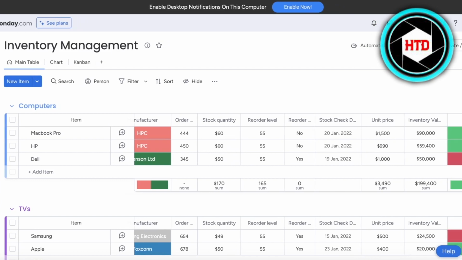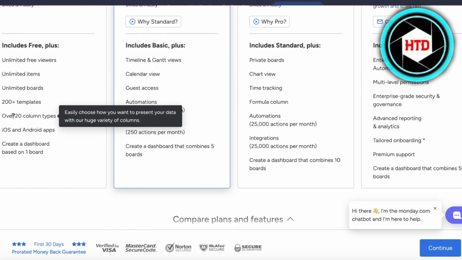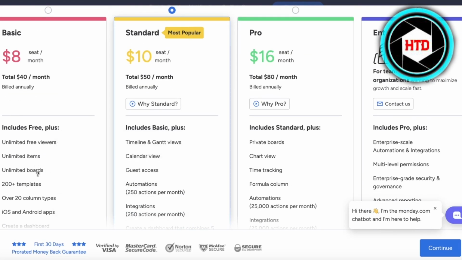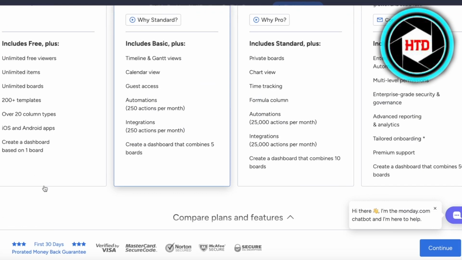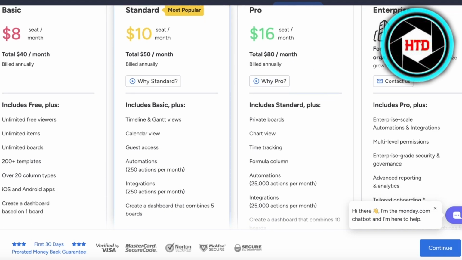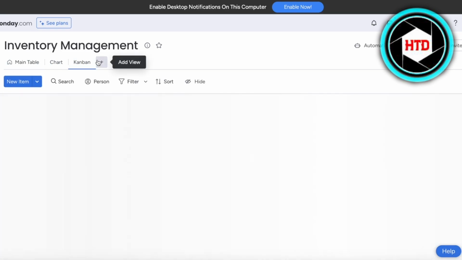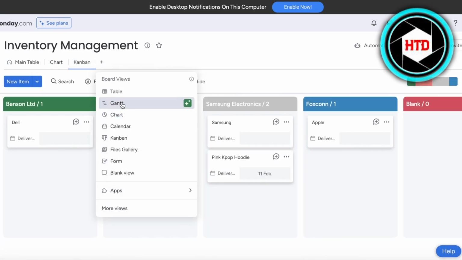On Monday, although you don't have the restriction of the number of tasks, you do have a lot of limitations in the number of views, the number of boards you can add. You can't have any guest access, you can't build timeline views, you can't build Gantt views, chart views. All of that is not included in the free plan of Monday. So you have a chart and a Kanban view. However, if you want to go to maybe like a Gantt view, maybe a table view or a chart view, all of those are limited to the premium plan.